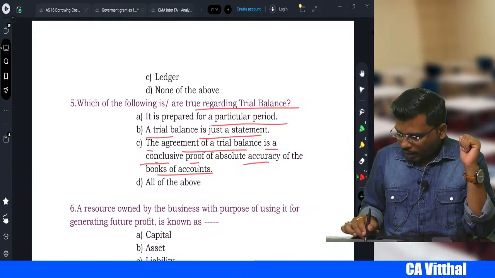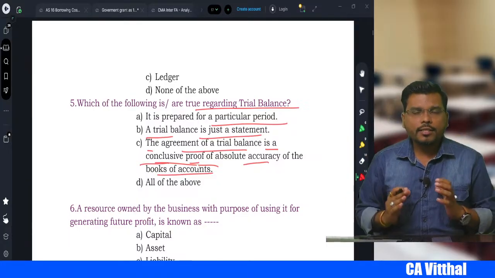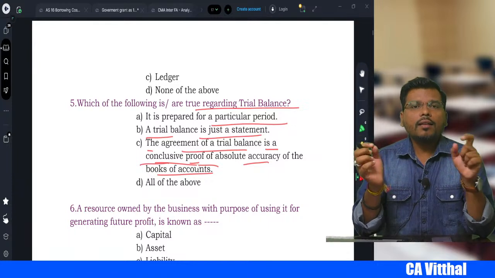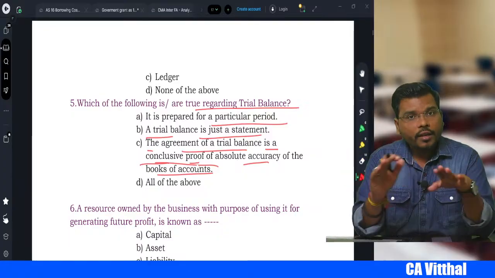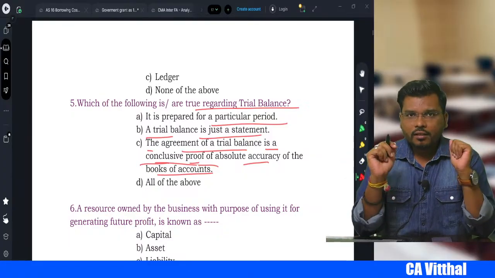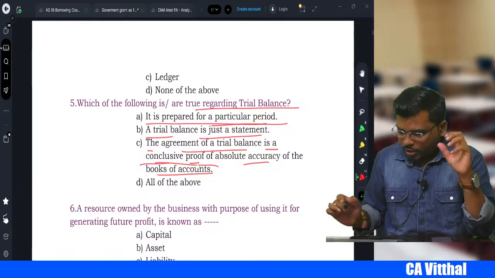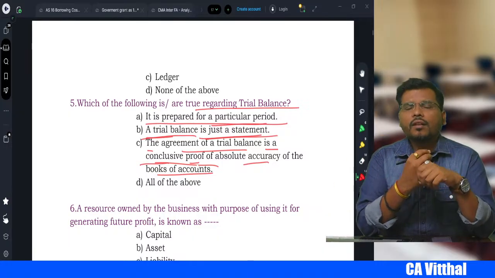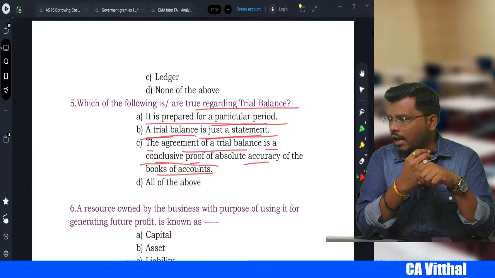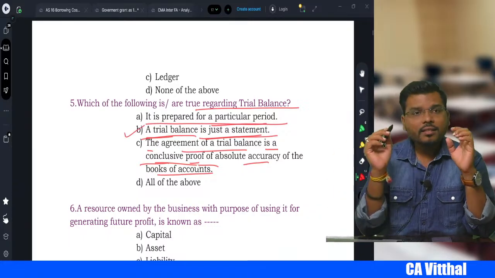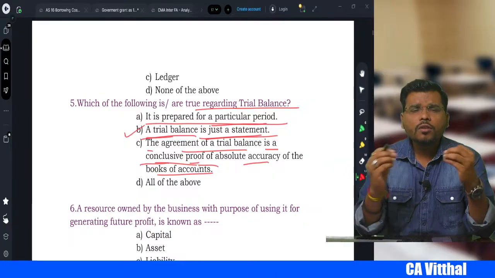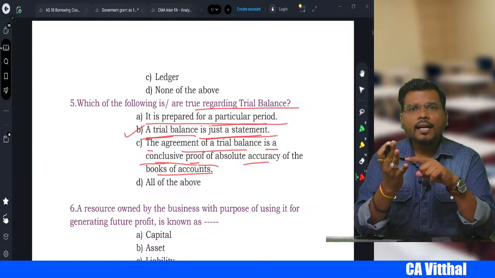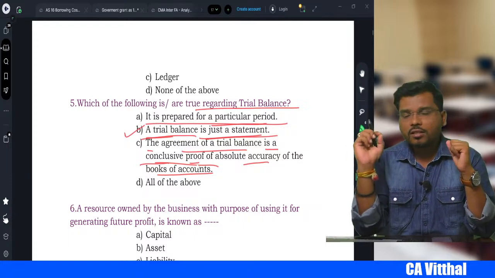Is it a conclusive proof of absolute accuracy? In rectification of errors we have discussed that even though the trial balance tallies, it doesn't mean that there is no error. There might be some error, right? So it is prepared for a particular period. A trial balance is just a statement. So what is the correct answer, my dear student? The correct answer will be that it is a statement. A trial balance is a statement which shows the balances of all the ledgers: income, expense, asset, liability and capital. So it is a statement, right?